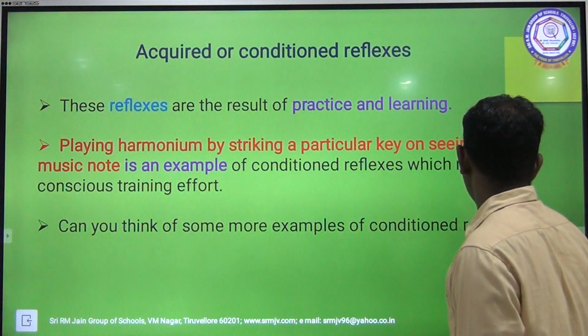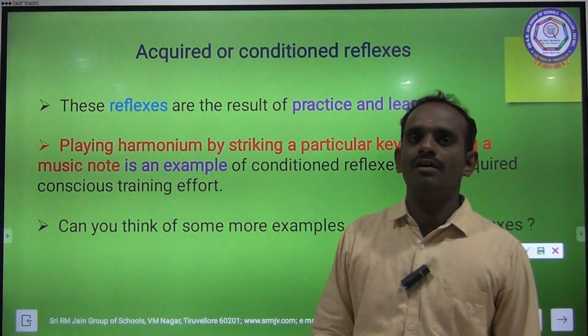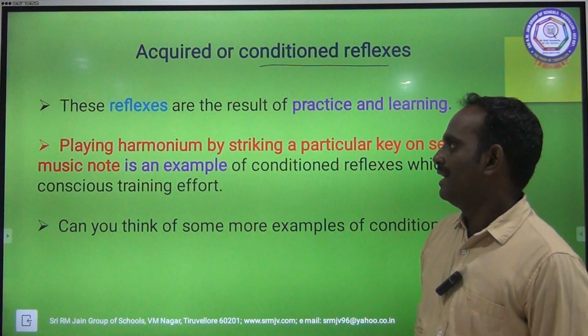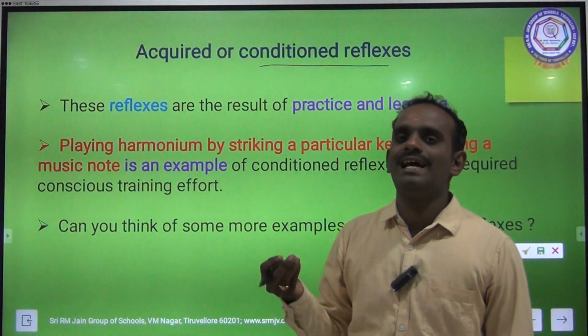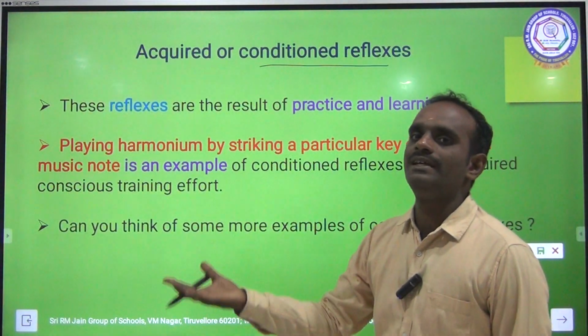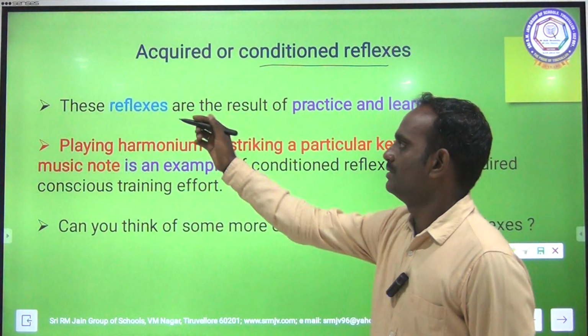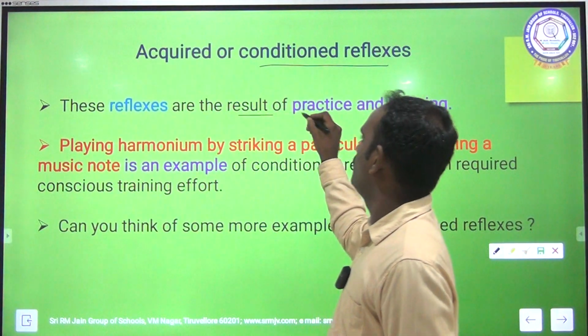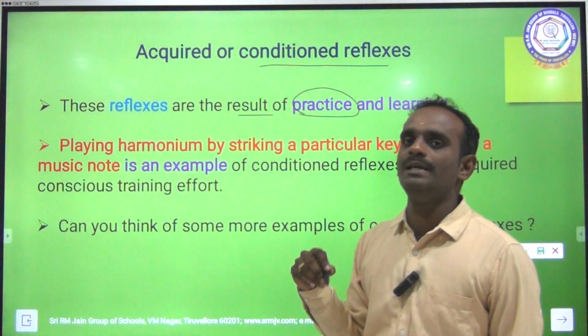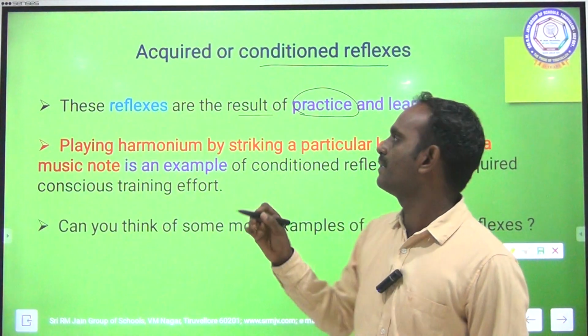The second one is acquired or conditioned reflexes. Acquired, the name itself you can easily understand. It will be learned from something, some actions. So these reflexes are the result of practice. This type of reflex takes place only by practice and learning.